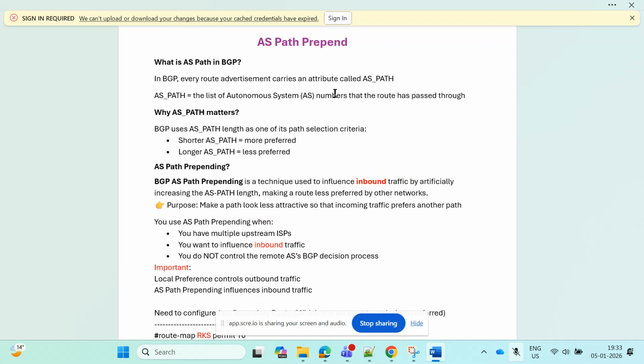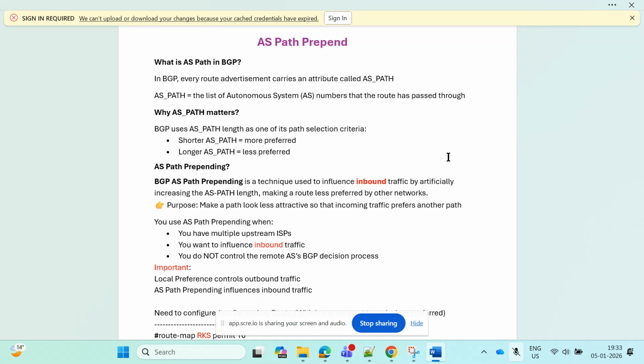So what is the AS path? AS path is simple. It's a well-known mandatory attribute, right? Each and every route contains the information of the AS path they pass through. I mean, every route contains the information if they pass through any autonomous system number. Suppose from source to destination, if there are 3 or 4 autonomous systems in the path, then that route contains the information of all those ASes, right?